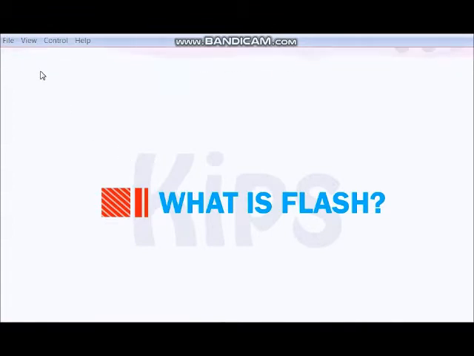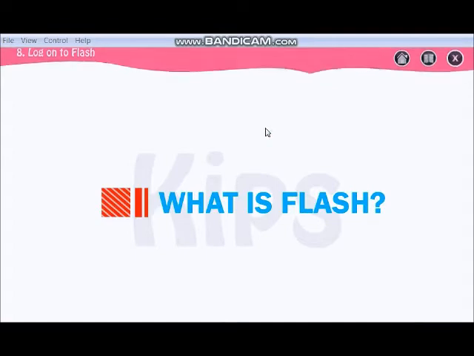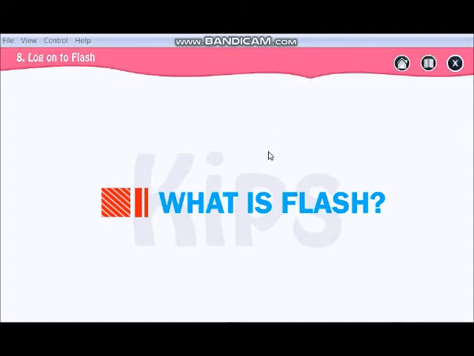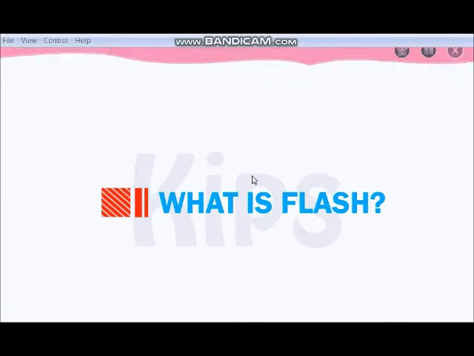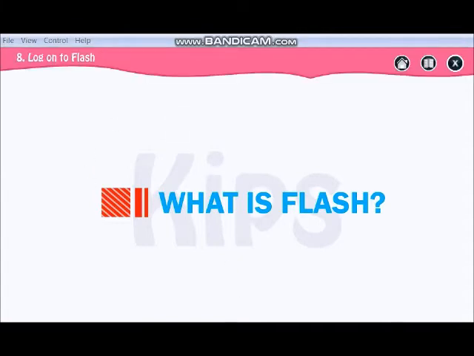Now what is Flash? You have not heard about Flash. So basically Flash is your animation software and it does not require any programming skills. So you can do animation without any programming skill. Let us learn this Flash, how to work in it, and you can download this Flash CS3 from the internet as a trial version. Adobe Flash CS3 you can download for your practice. So let us start. What is Flash?